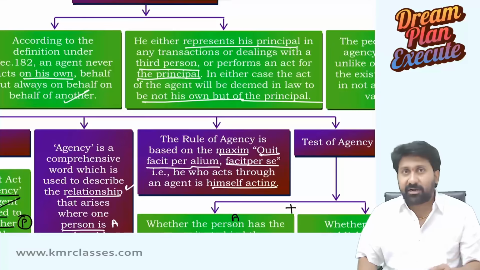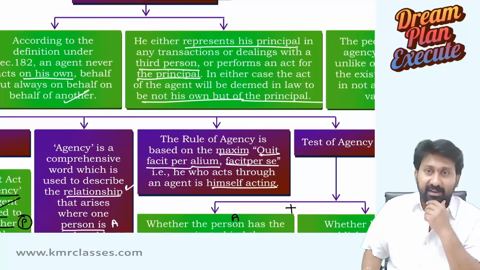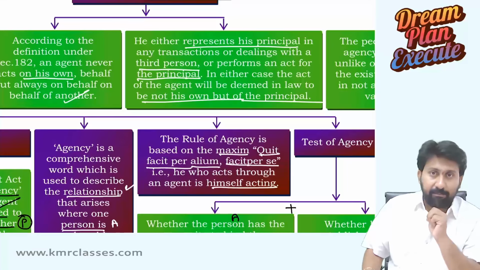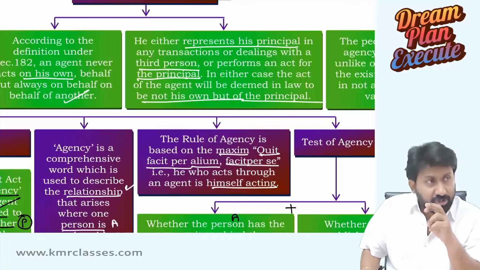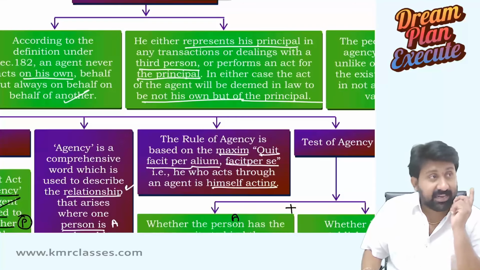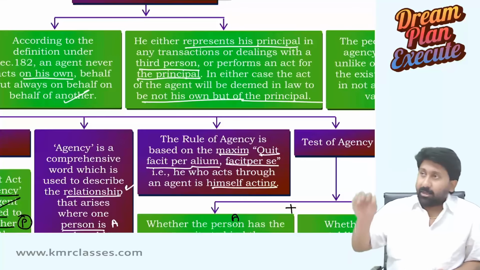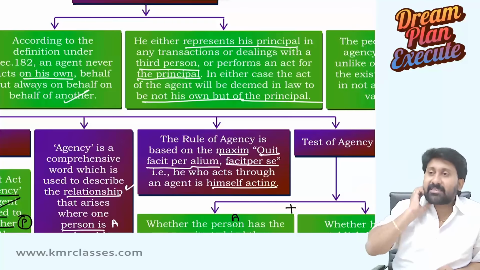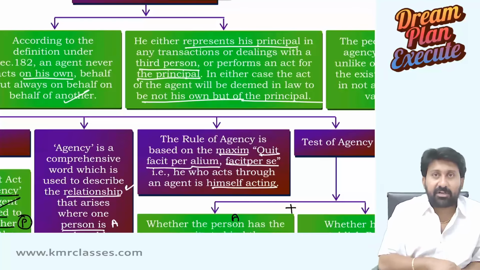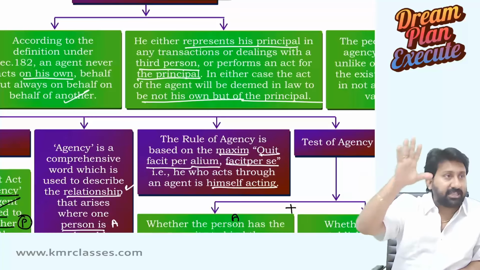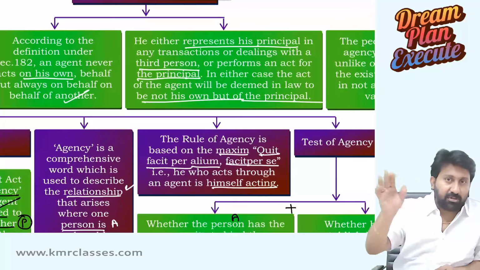Classic example, shall I tell you? Insurance agents. They will come and collect money. For example, an insurance agent came to you and said, sir, give the check for this month, 30,000. You gave a 30,000 check for LIC.